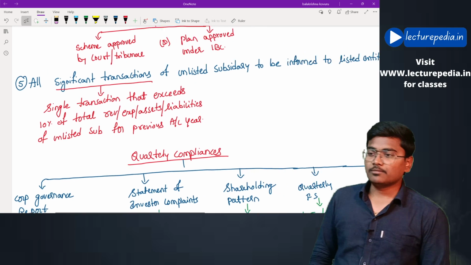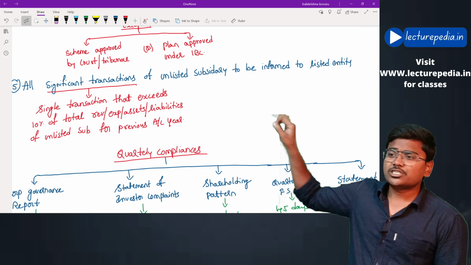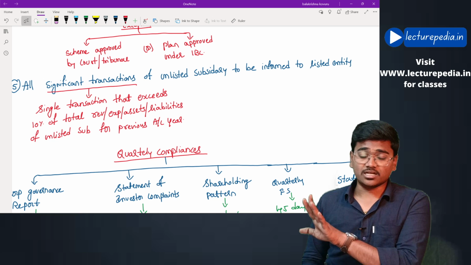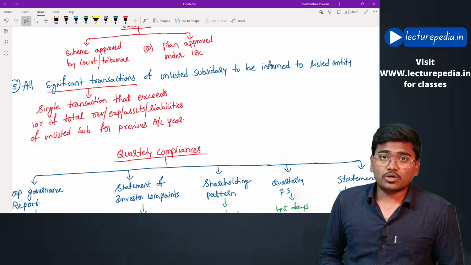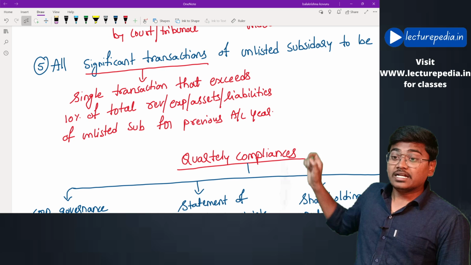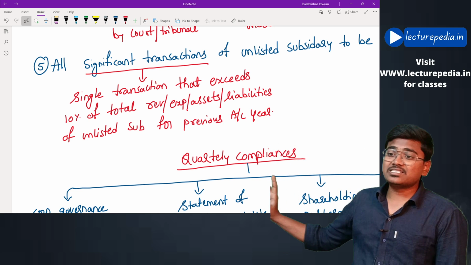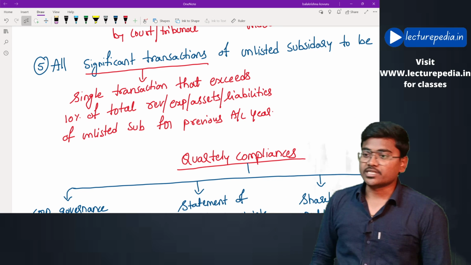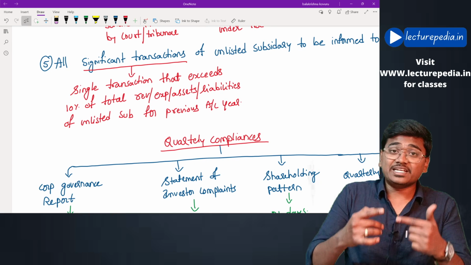Now fifth requirement, all significant transactions of an unlisted subsidiary company must be informed to the listed entity. Okay, all the significant transactions must be informed to the listed entity. Now which types of transactions will be known as significant transactions? Let's see. A single transaction that exceeds 10% of total revenue or expenditure or assets or liabilities of the unlisted subsidiary for the previous accounting year will be known as a significant transaction. Okay, those were the corporate governance requirements relating to material subsidiaries.